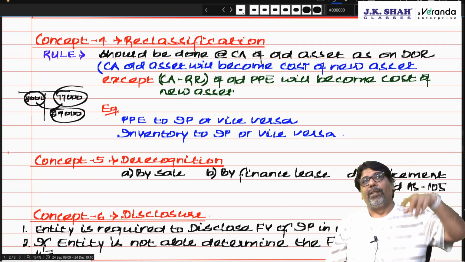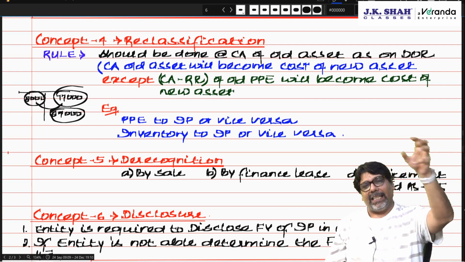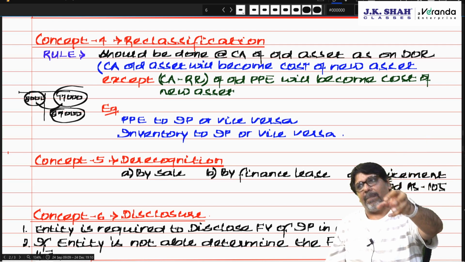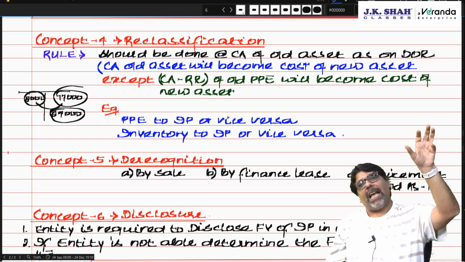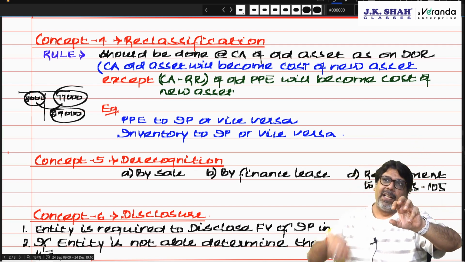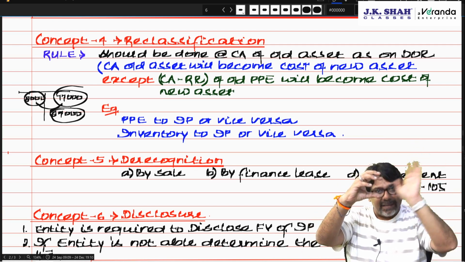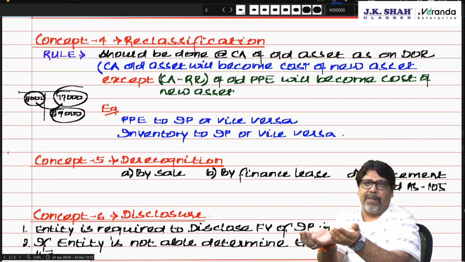The carrying amount of investment property as on the date of reclassification will become the cost of PPE. So for PPE to investment property there are two options. If you are following the cost model, then the carrying amount of PPE will become the cost of investment property. If you are carrying PPE at the revaluation model, then the carrying amount minus the revaluation reserve will become the cost of investment property.